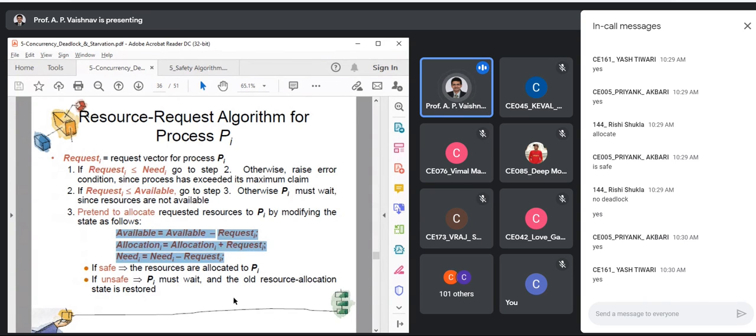Okay, good. Can we look at the example now? I'm not going to solve that safety example once again. I'll just check for the conditions. I have already uploaded this PDF in the shared folder. You can solve the example manually, right? Fine. Let us look at that. Let me just share that PDF with you. Resource request.